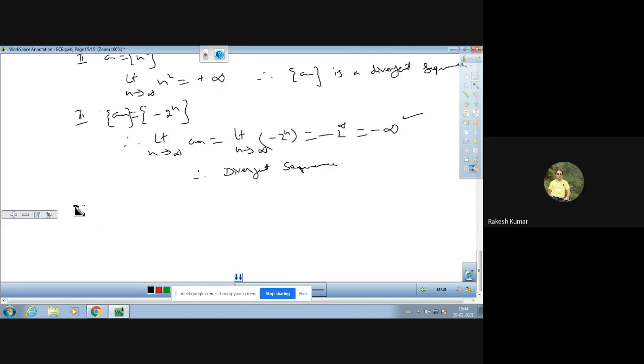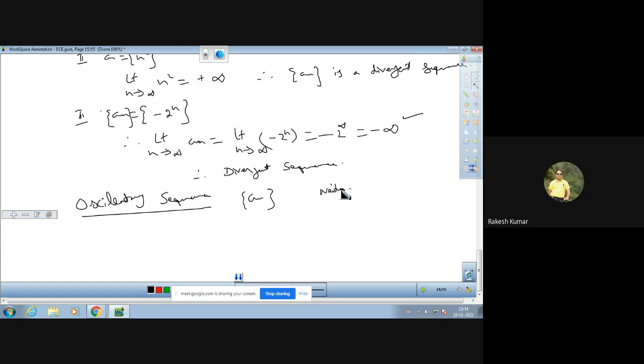Next, a very important definition we have: oscillatory sequence. A sequence an which is neither convergent nor divergent is said to be an oscillatory sequence.